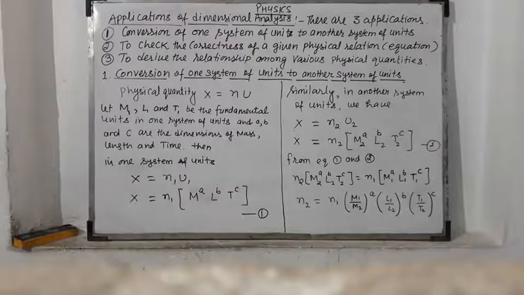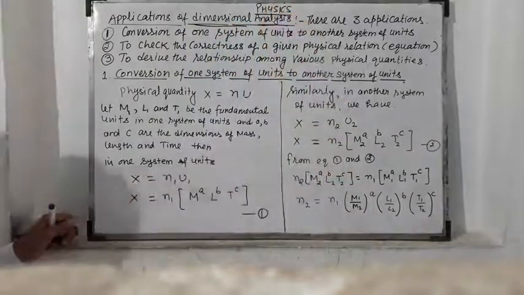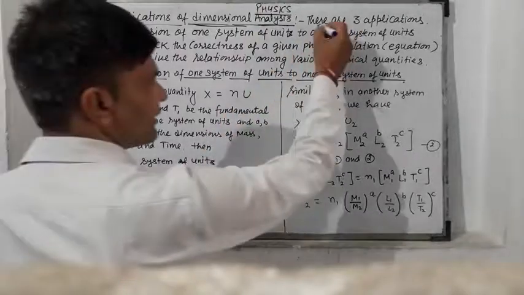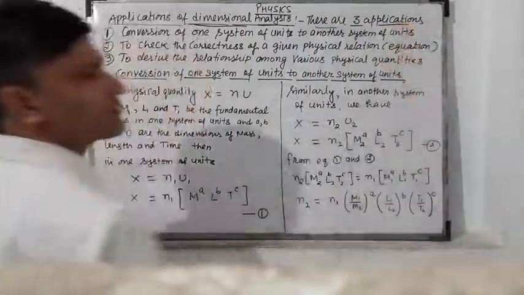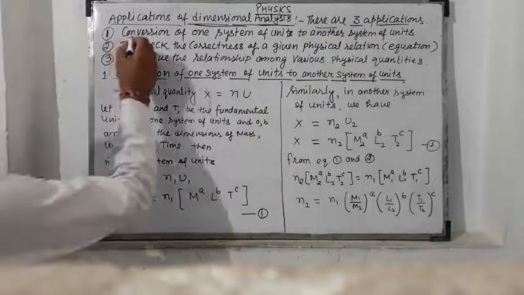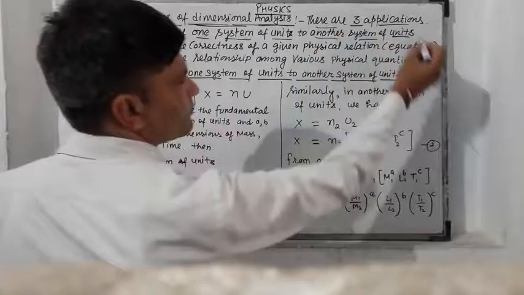Now, the applications of dimensional analysis. There are three applications. The first application is conversion of one system of units to another system.